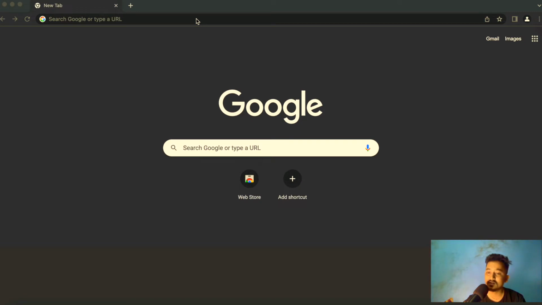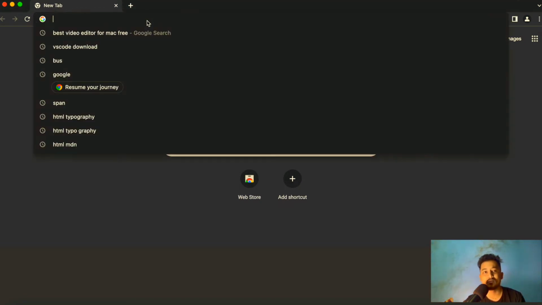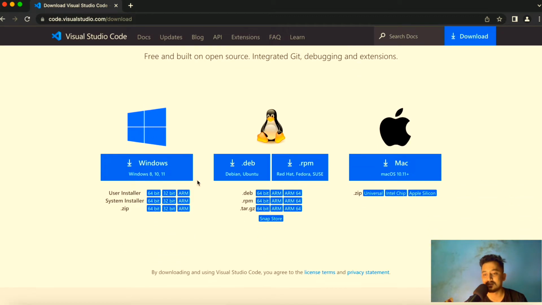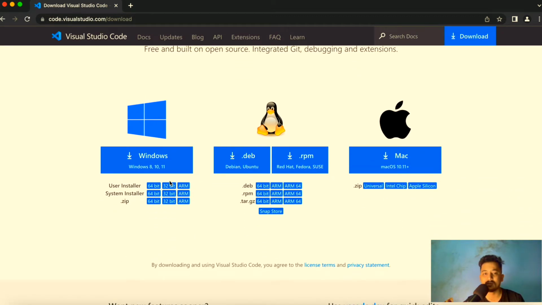So if you want to install Visual Studio Code, then you can go to your favorite browser, whichever browser it is, and you can just say Visual Studio Code download, right? And then the first link you will get is download Visual Studio Code. You can open the link, and inside this you can see that you can download Visual Studio Code for both Windows, Mac, and Linux.